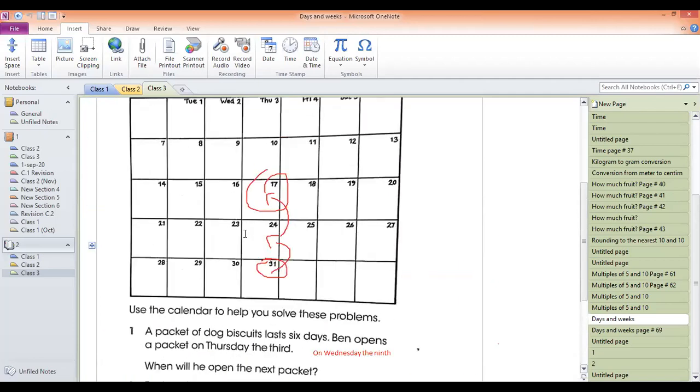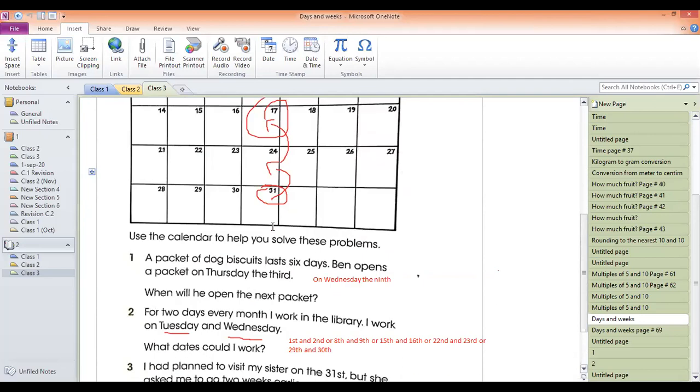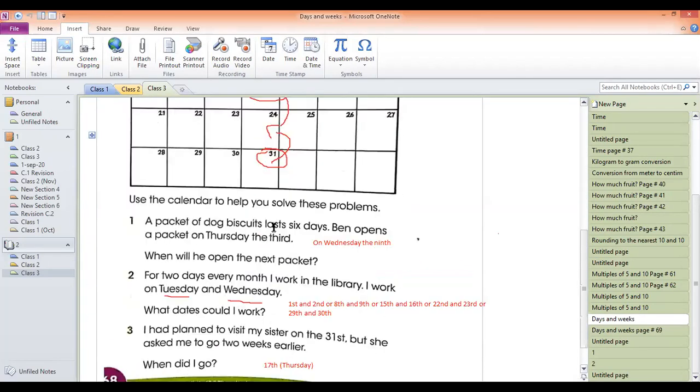In the calendar, you just move back, go up and check 31st. Thursday 31st, go 1 week back, that is 24. One more week back, that is 17. So the answer is 17th, which is on Thursday.